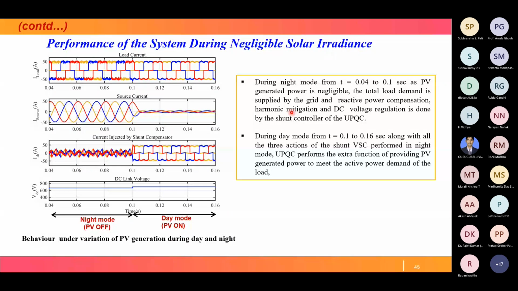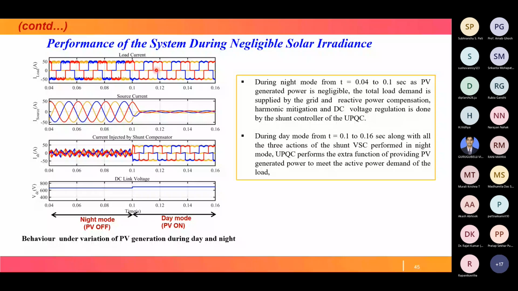Then during day mode, what will happen? This is the injected current. From 0.1 to 0.16, along with all three operations, reactive power compensation, harmonic mitigation, and DC link voltage regulation, UPQC performs the extra function of providing PV generated power to meet the active power demand of the load. See, in the day mode, PV current is more. So in order to meet the load demand, it also feeds current. So that's why this current is reduced. Whatever is required by the load is fed by PV.